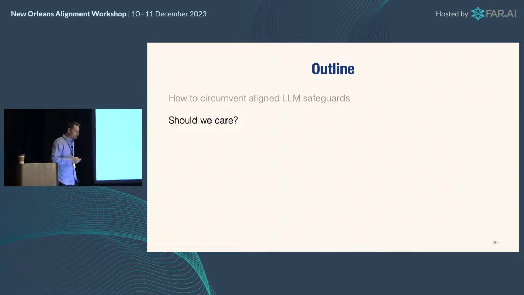Okay, great. I want to ask the question, should we care? So I think some people might say, of course we should care. These models are going to be massively more powerful soon. If their current alignment techniques are that brittle and can be circumvented that easily, that seems like a big problem. Others may say, look, they're still at this point regurgitating data, or at least combining data, from the internet. There's nothing in them that's not on the internet, and I can find a whole lot of worse stuff on the internet than how to hotwire a car.